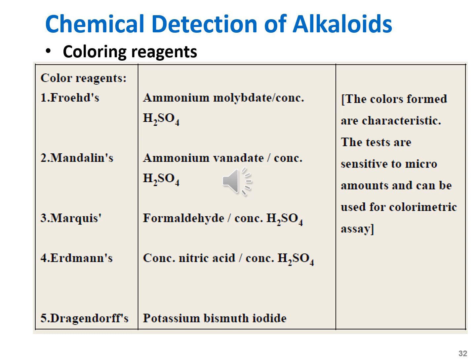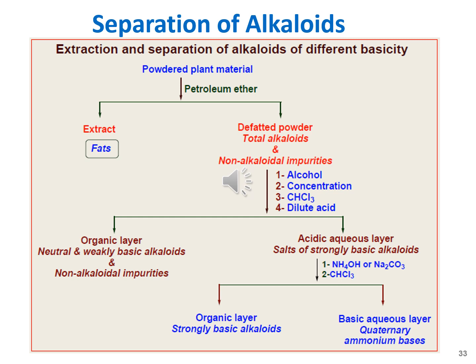Marquis reagent consists of formaldehyde and concentrated sulfuric acid, whereas the Erdmann's reagent consists of concentrated nitric acid and concentrated sulfuric acid. The colors formed are characteristic for each reagent. These tests are sensitive to the microamounts of the alkaloids and can be used for the colorimetric estimations of the alkaloids.